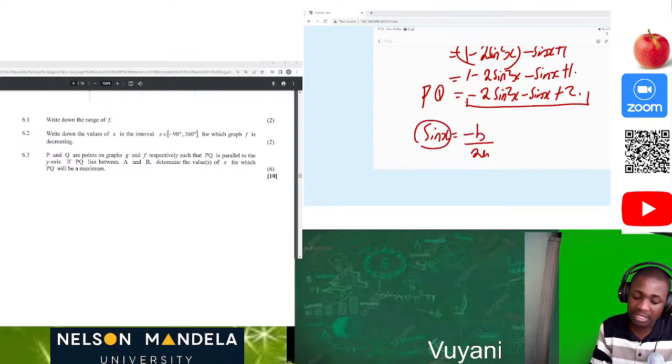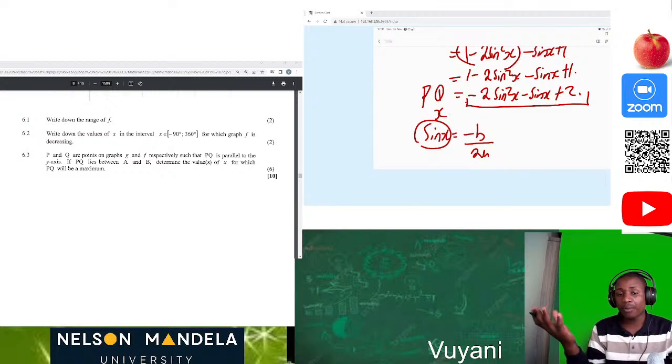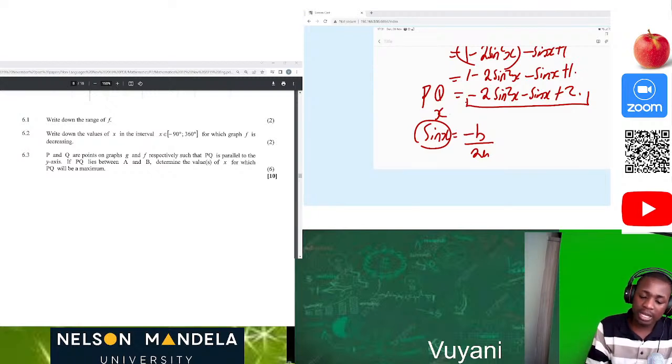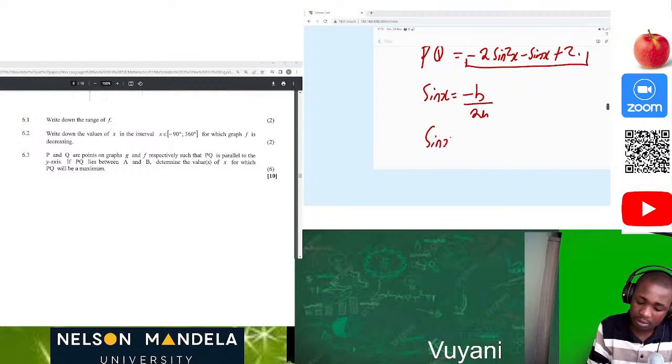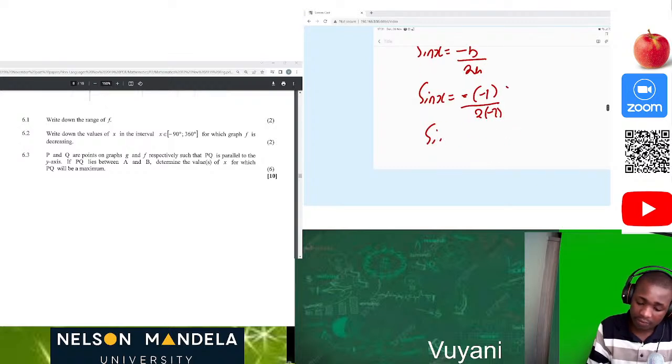This is the position for that x for the original parabola function. But now since we are talking about sine x, we can solve it in this way. What is negative b? Negative b is 1, so it's going to be negative 1. Okay, let me just do this. Sine of x is equal to negative of negative 1 divided by 2 times negative 2. Then now we have sine of x is equal to this times this is positive 1, 2 times then it's negative 4. So it can be like this.